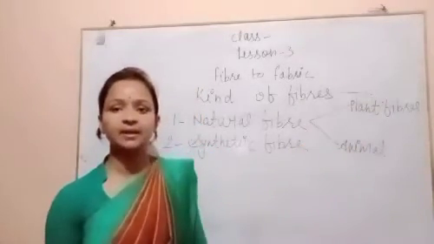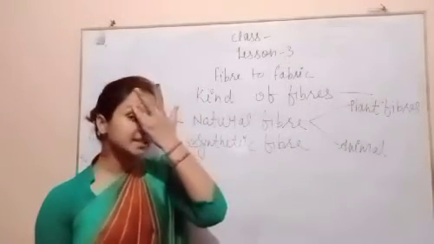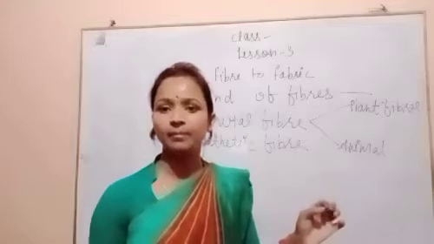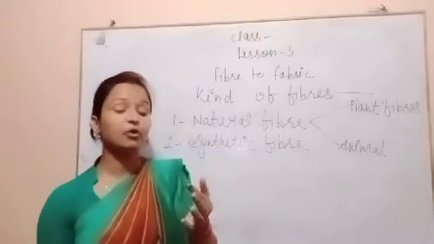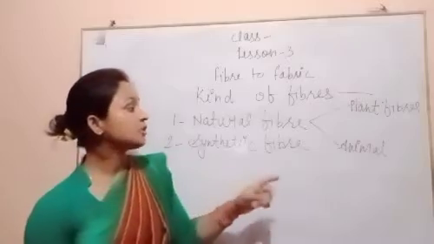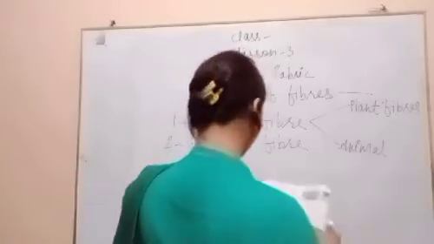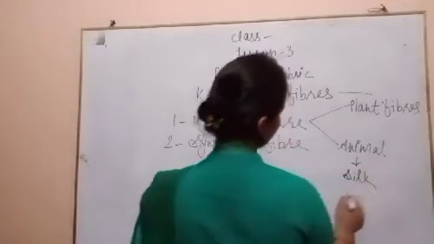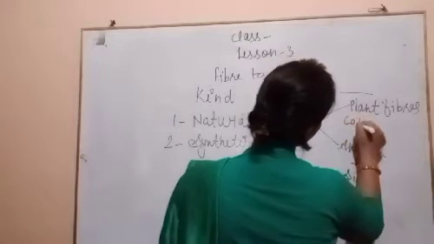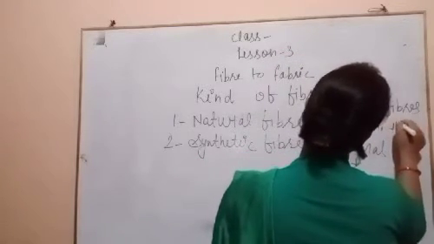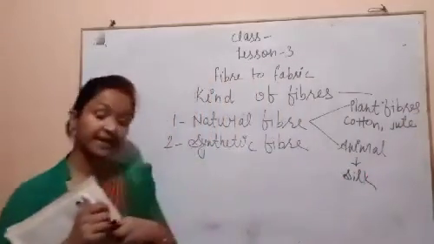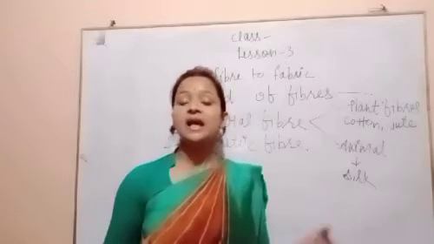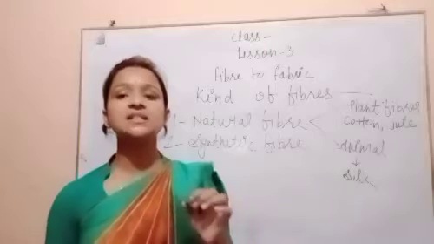Now come to the animal fiber. Animal fiber is silk, because we get silk from the insect named the silkworm, and rearing of silkworms is called sericulture. So an example of animal fiber is silk, and cotton and jute are plant fibers, because we get them from plants. Silk we get from the silkworm, and rearing and management of silkworms is called sericulture.